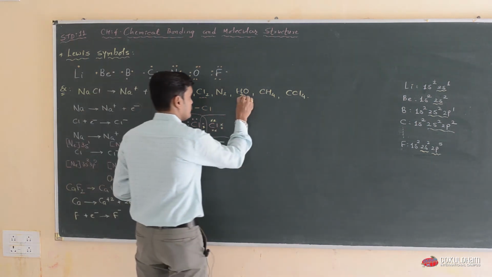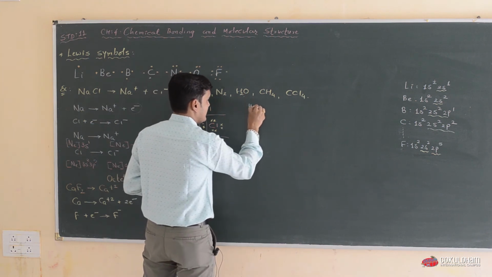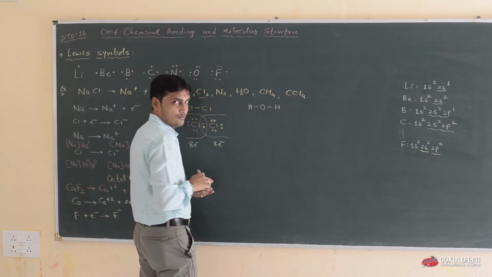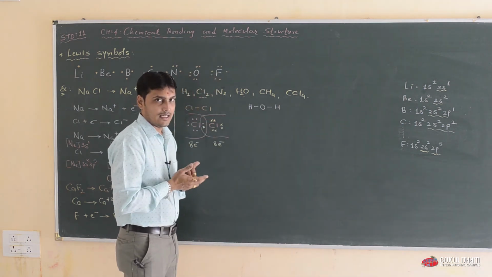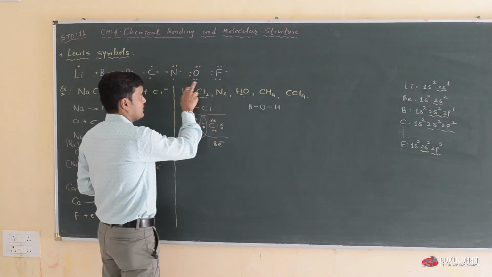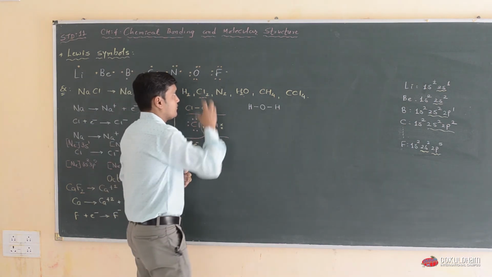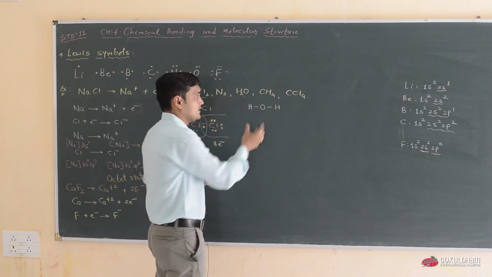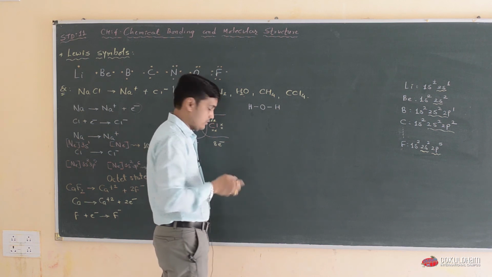Another example is the water molecule H2O. H, O and H. The normal bond structure of water. This oxygen is the center atom. This oxygen has a total of 6 electrons in its valence shell. From these 6 electrons, 2 electrons are shared with the 2 hydrogens, and hydrogen has only 1 electron.